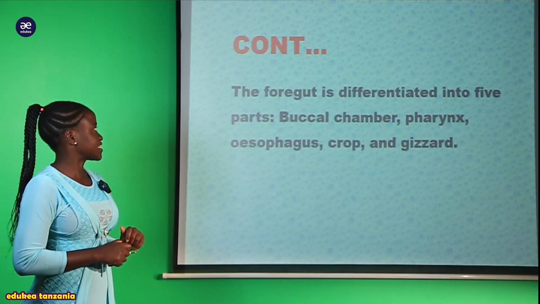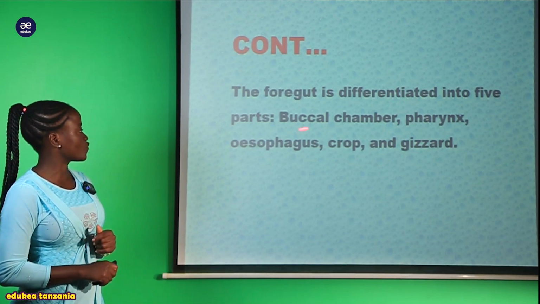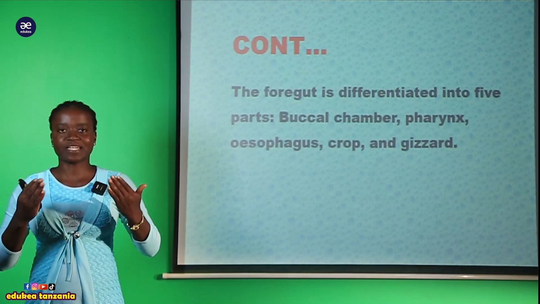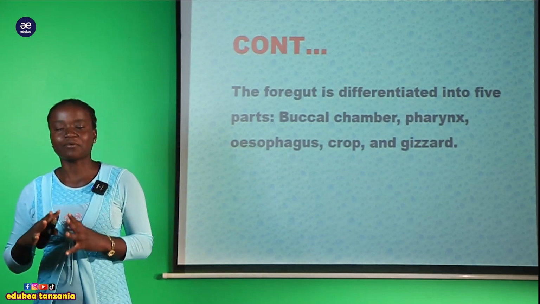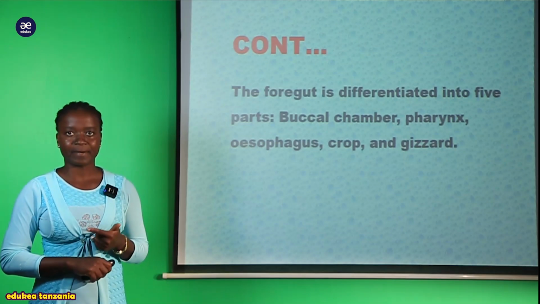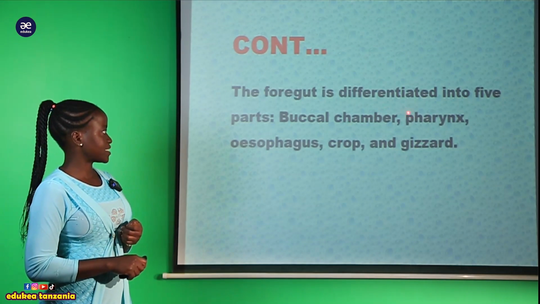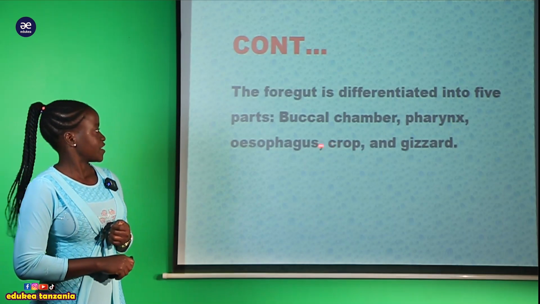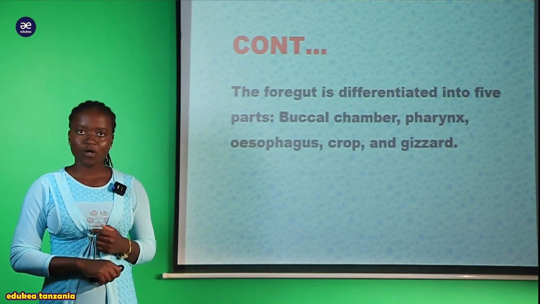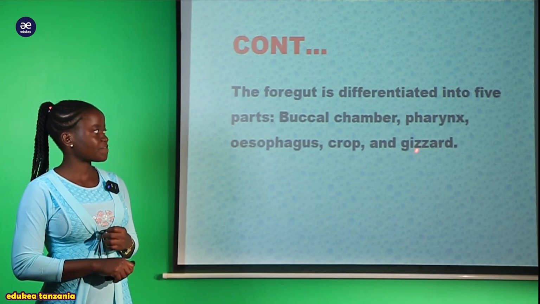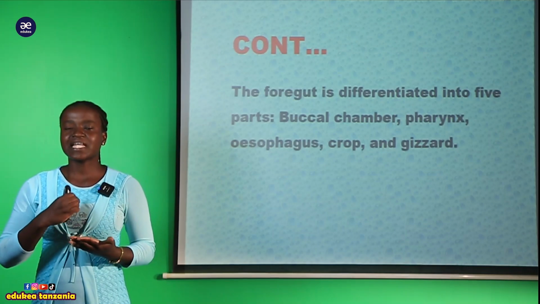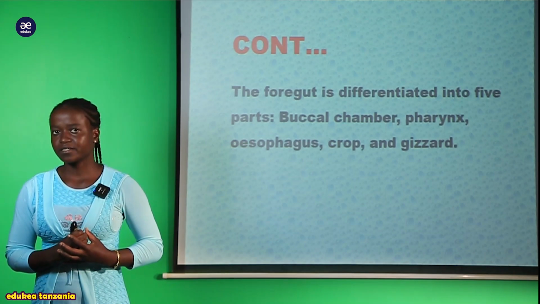So here we are saying that the foregut is differentiated into 5 parts. Kwa pia hile foregut, lile tumbo la mbele tunasema na yenyewe limejigawanya katika sehemu kuu 5. And the first part here, my students, is the buccal chamber. The second part is the pharynx. The third part is the esophagus. The fourth part is the crop. And the last one, which is the 5th, is the gizzard. So hizi ndizo pati kuu 5 zinazopatikana ndani ya foregut.